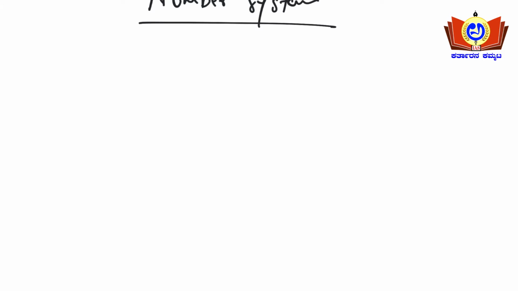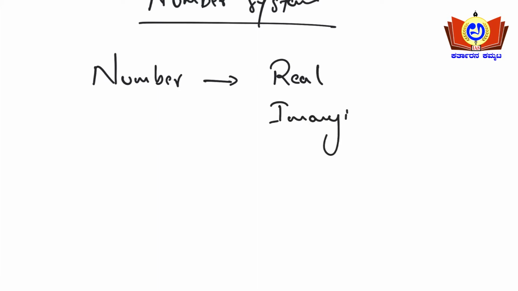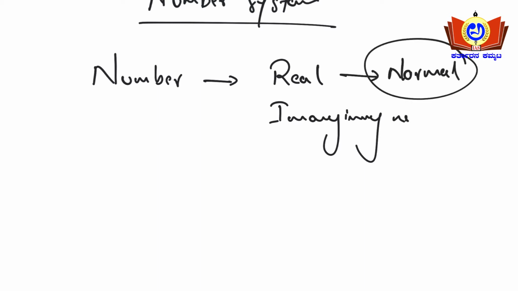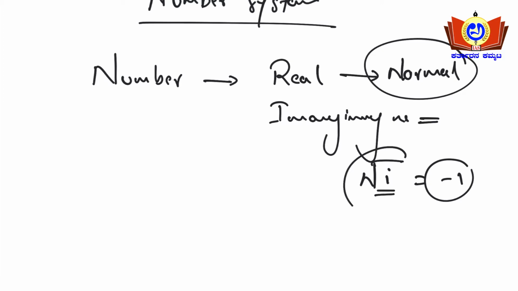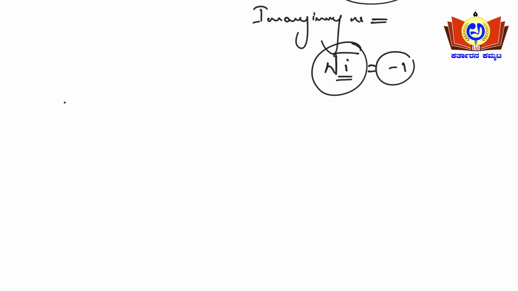Numbers are classified into real numbers and imaginary numbers. Real number is nothing but a normal number, the normal numbers we all deal with in day-to-day life. And imaginary number means, if at all the question asks root of -1, that is represented as i. If this i is presented, then it is called an imaginary number.